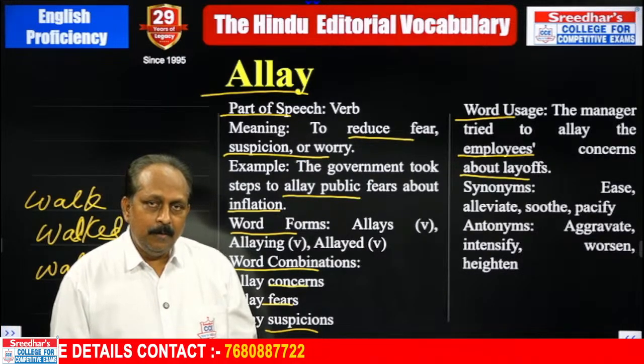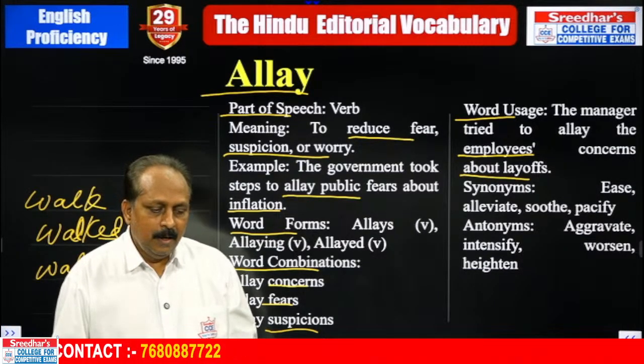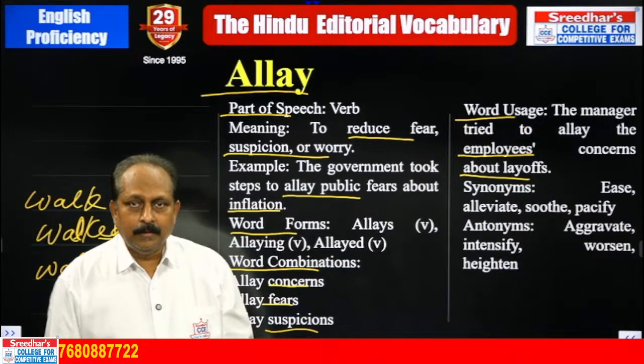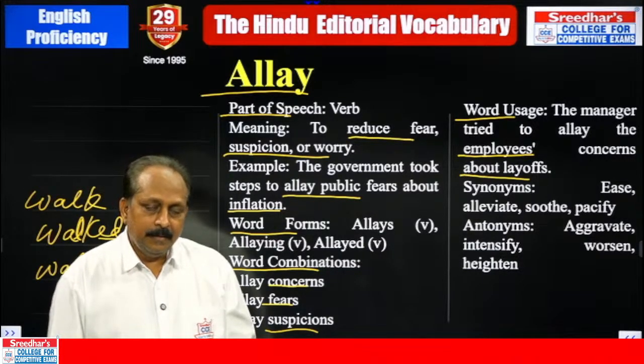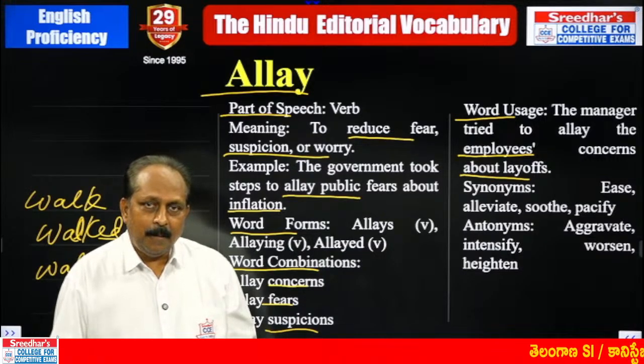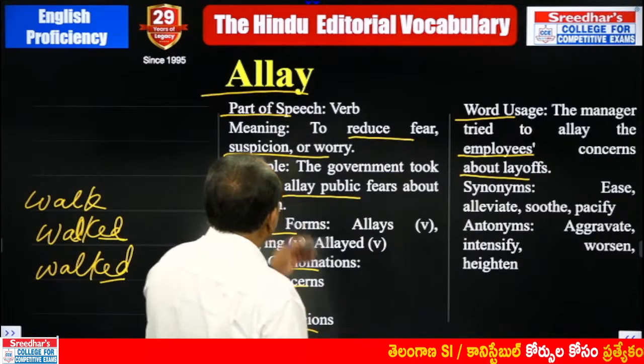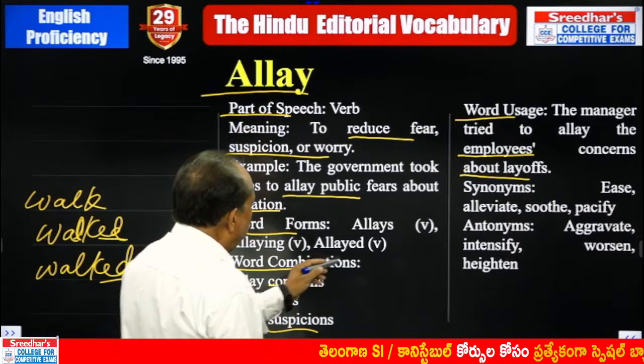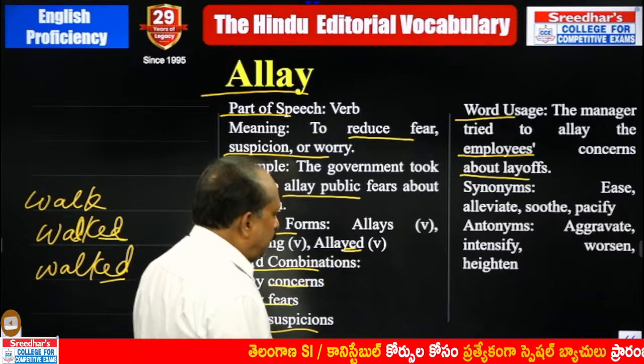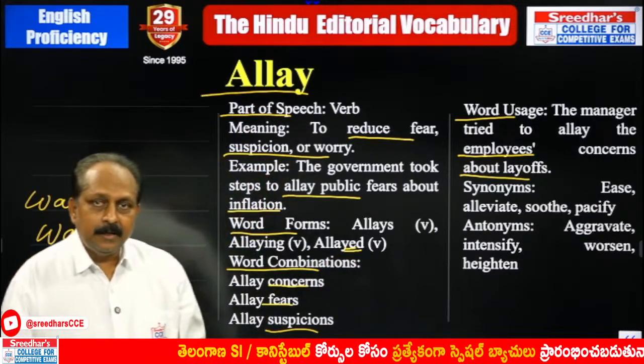What is an irregular verb? Does not take D or ED. For example, go, went, gone. See, saw, seen. They come under irregular verbs. And walk, dance, jump, smile, all these come under regular verbs. When I say allay, a regular verb, that means what has it taken? ED. Based on that, I say it is a regular verb.